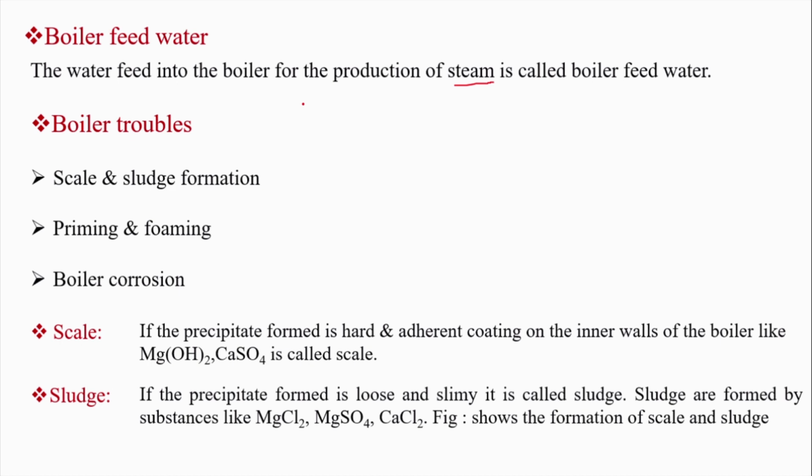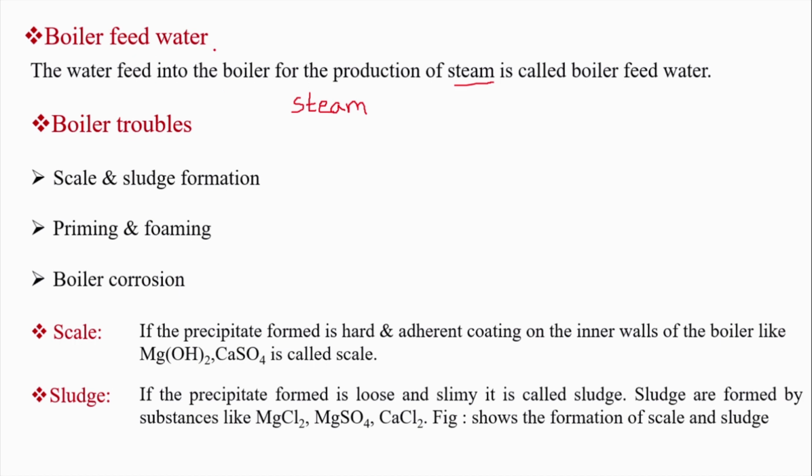Combustion of the fuel produces heat energy. The heat energy is used to convert the water into steam. Later the steam will be used to run the turbine. From that electricity will be produced. So for the production of electricity in the thermal power station and nuclear power station, the boilers are used.